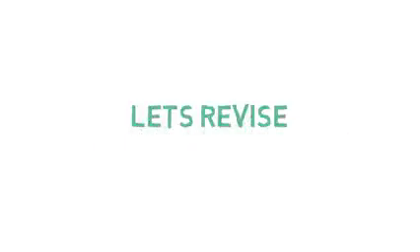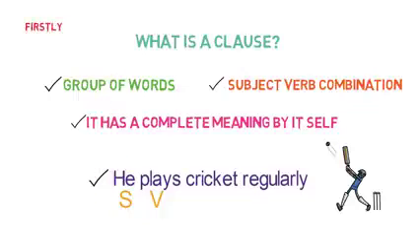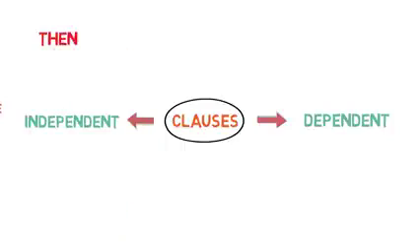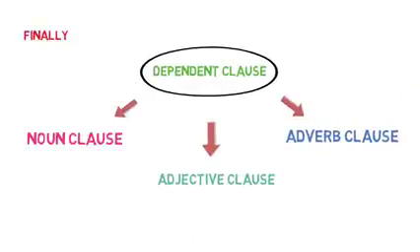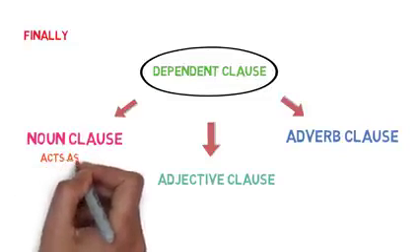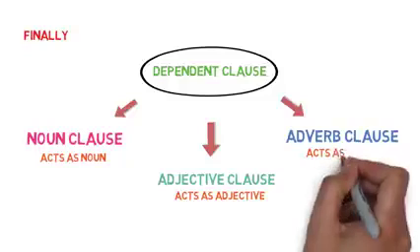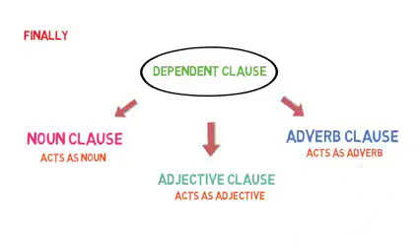That's all about clauses in this video. Let's quickly revise what we have learnt in this video. Firstly, we learnt what is a clause. A clause is a group of words with a subject and verb combination and has a meaning by itself. Then we discussed two types of clauses, independent clause and dependent clause. Finally, we discussed three types of dependent clauses, which are noun clause, which acts as a noun in the sentence, adjective clause, which acts as an adjective in the sentence, and adverb clause, which acts as an adverb in the sentence.